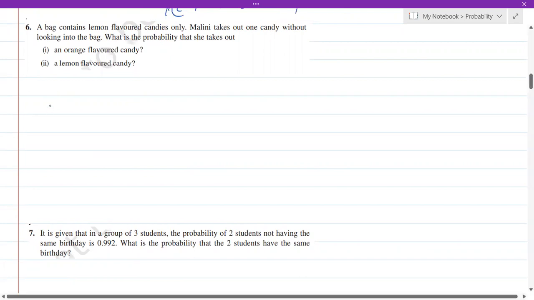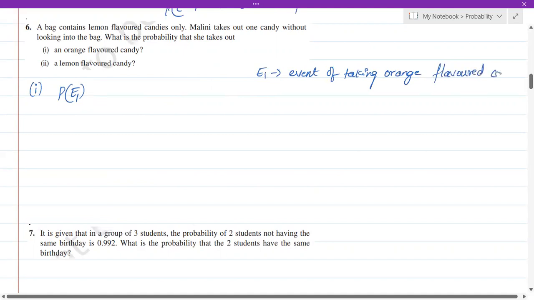So for the first question, let's say E1 is the event of taking an orange flavored candy.